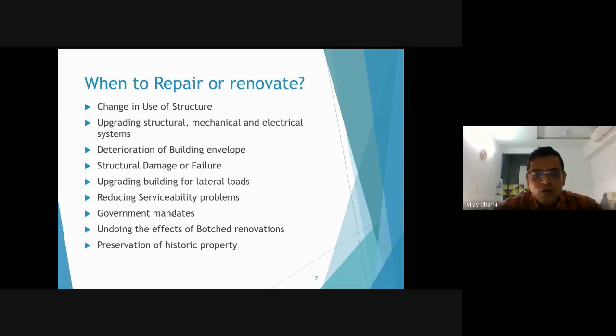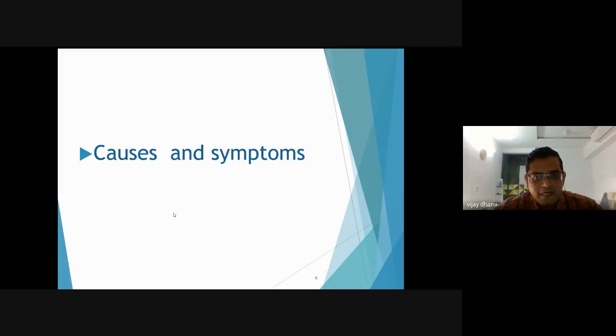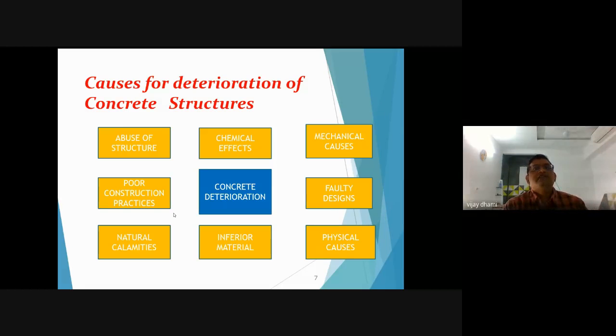Now we will see the causes of deterioration. Why do structures get deteriorated? So we will see the causes and the symptoms, what kind of symptoms you will find in the structures, from which you will identify the structural deterioration. The causes for the deterioration include abuse of the structures, that is, the use of the structures, which if not done in a proper manner also causes deterioration.